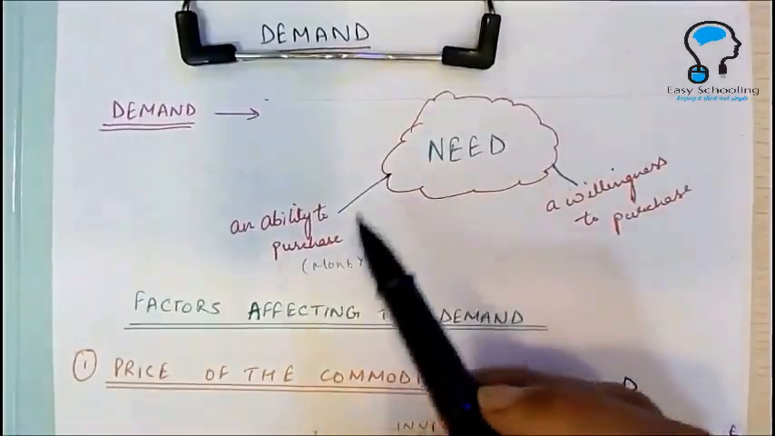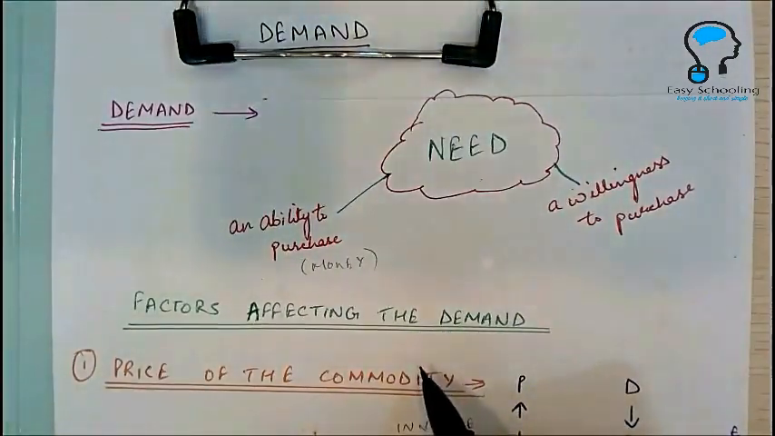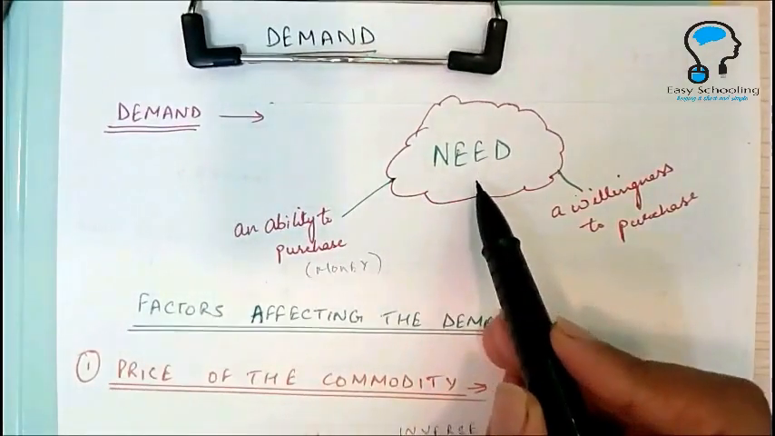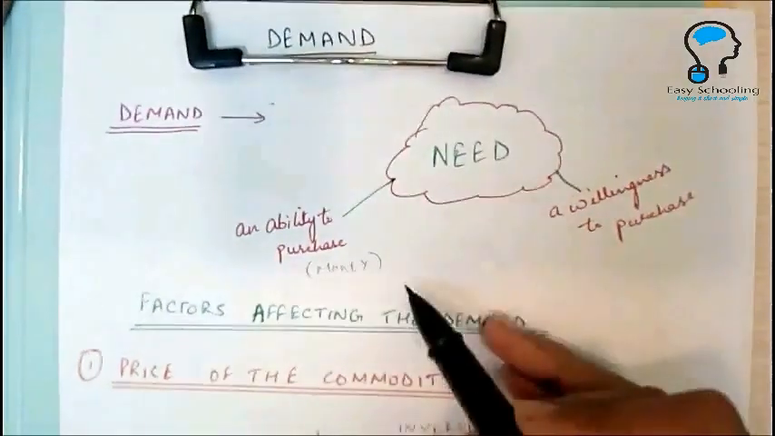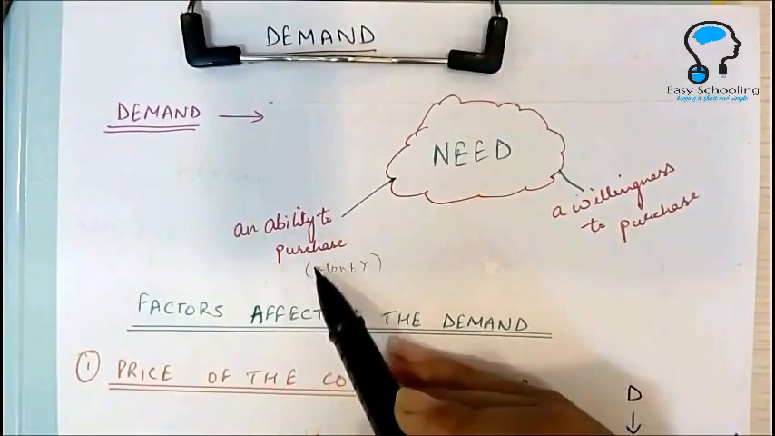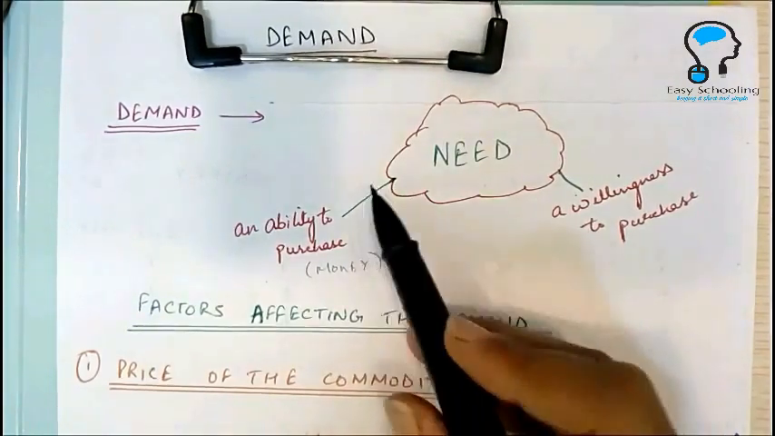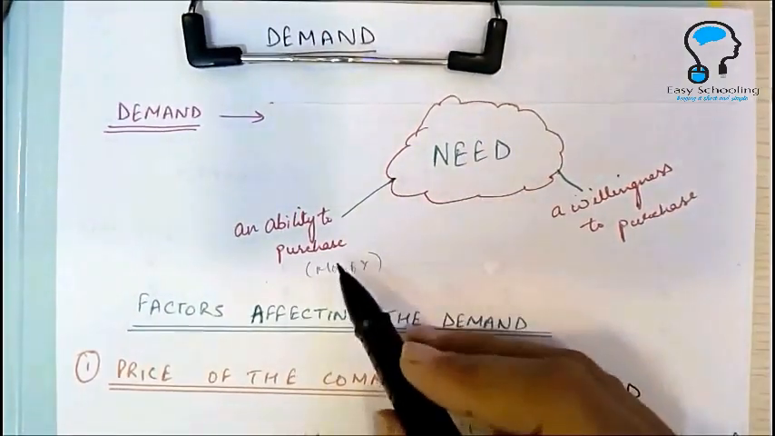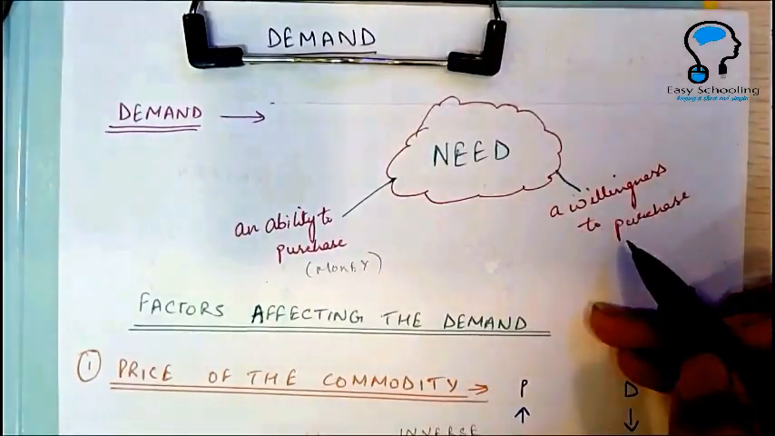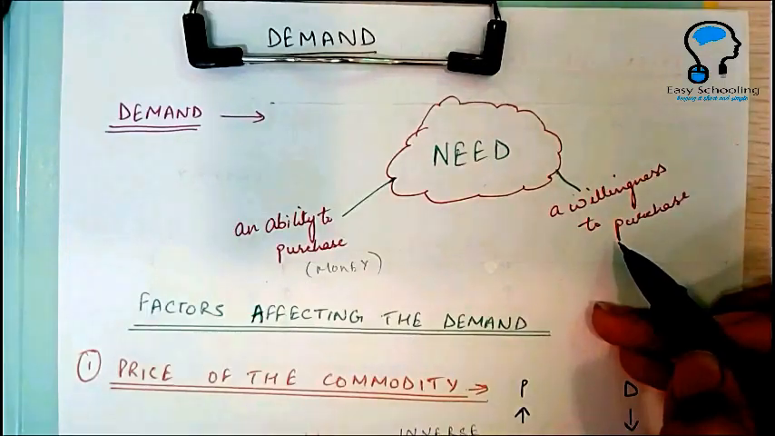In this video, we are going to learn about demand and factors affecting the demand of a commodity. Now, in simple words, demand is nothing but a need or a want, okay? But that need or want has to be backed by an ability to purchase. That means the person should have the money to purchase it. And along with having an ability to purchase, you also need to be willing to pay for it. If you're not willing to pay for it, you are not creating a demand, okay?